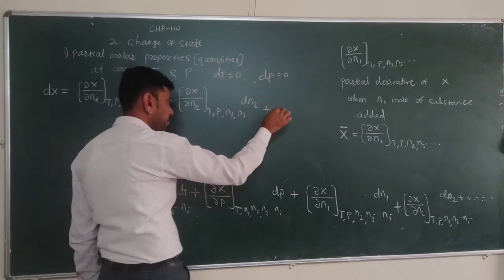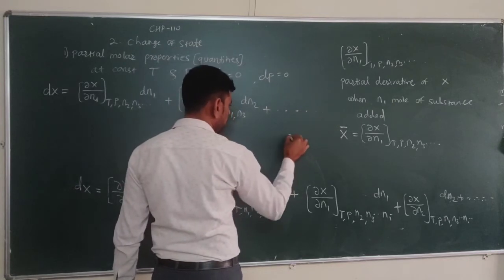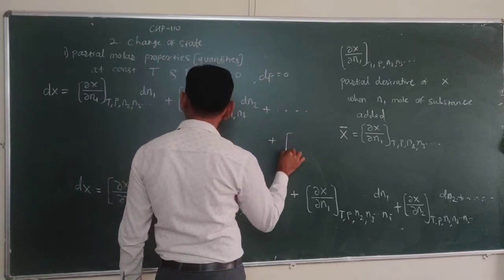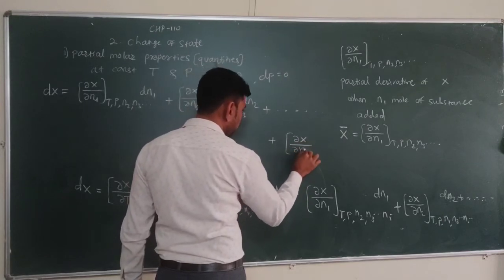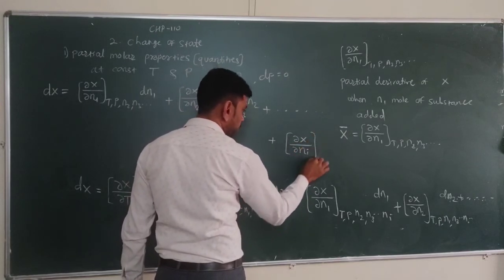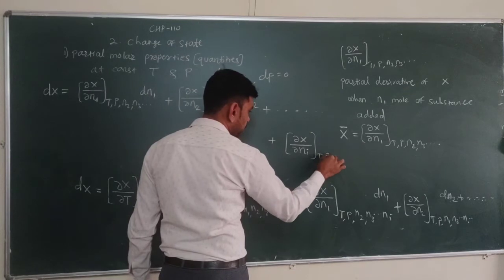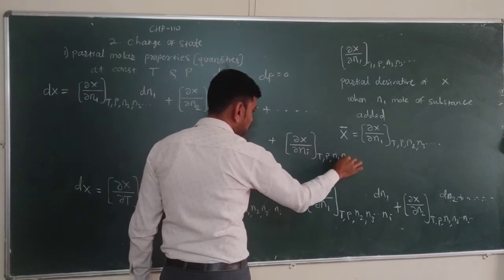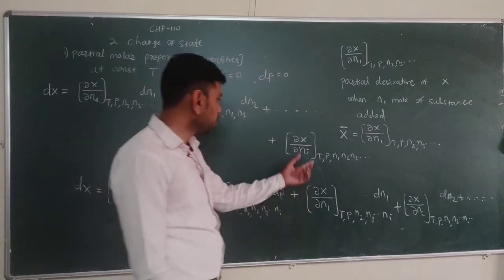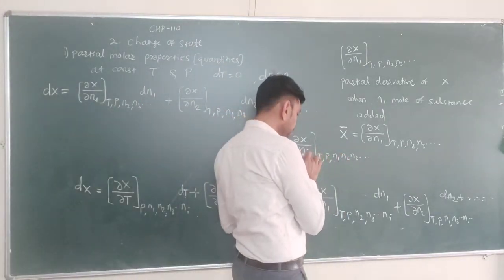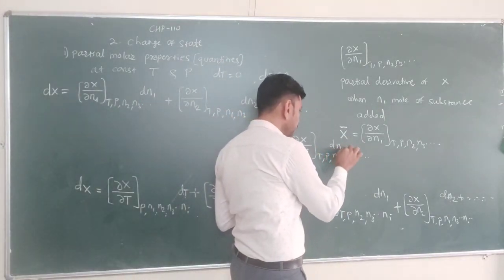In a similar way we can write for the other moles, plus the change in X with respect to the ith component, keeping temperature, pressure, n1, n2, n3, and the other moles constant except ni, times dni.